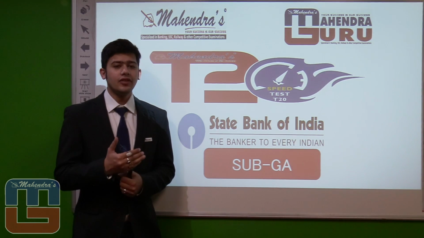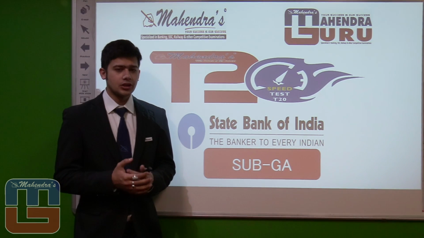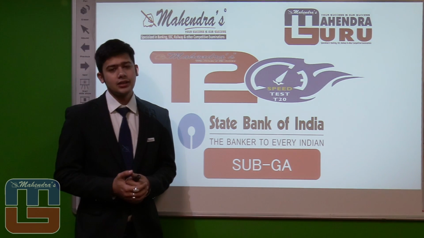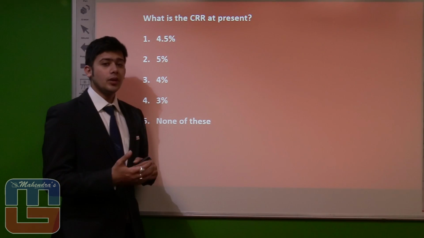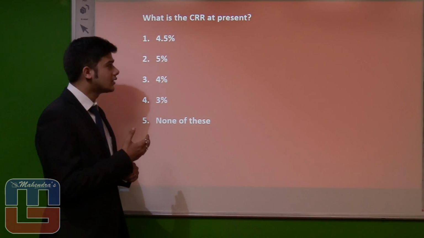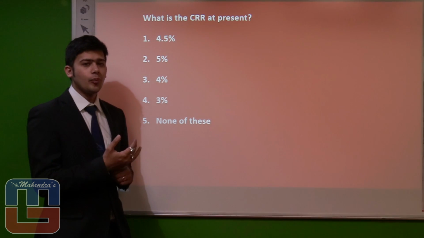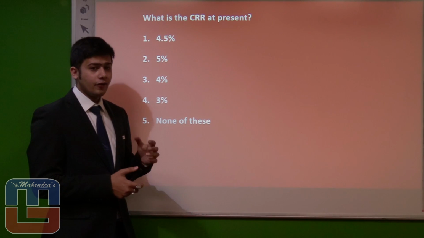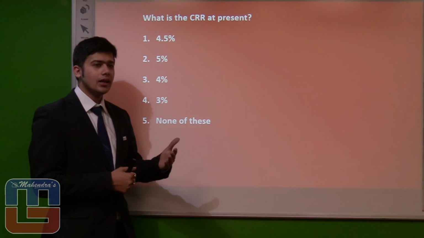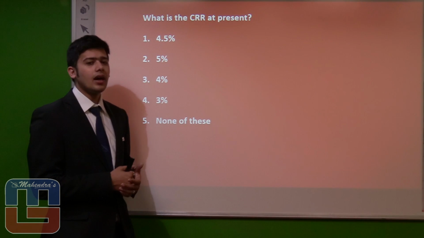So let's see the first or the most important 20 questions that we have in store in this SBI Clerk Mains 08. Now let's see the first question. The first question is a rather simple one. What is the CRR at present? The options are 4.5%, 5%, 4% and 3%. Well, the answer is 4%. Right now, like in the previous months as well, the CRR is 4%.